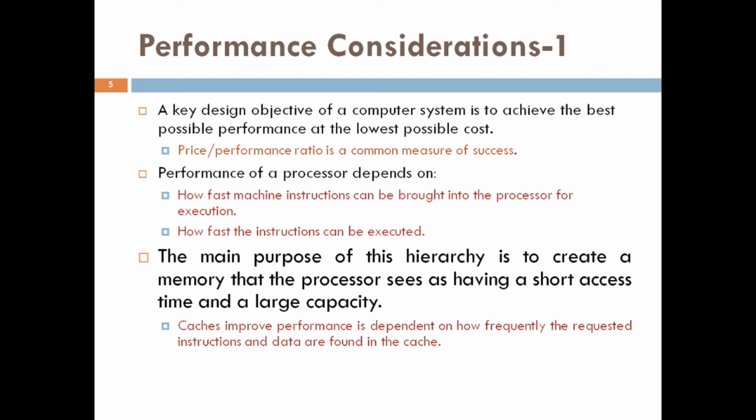The speed and efficiency of data transfer between the various levels of the hierarchy are also of great significance. It is very beneficial if transfers to and from the faster units can be done at a rate equal to that of the faster unit.